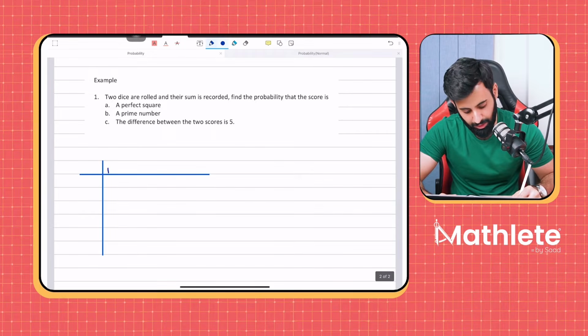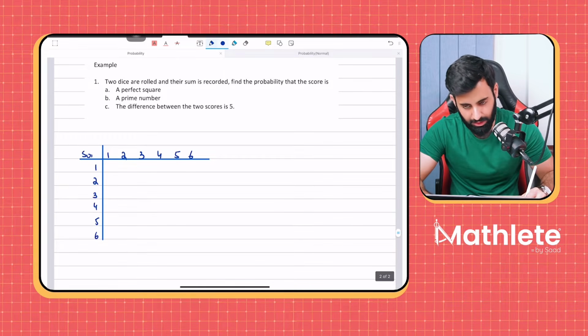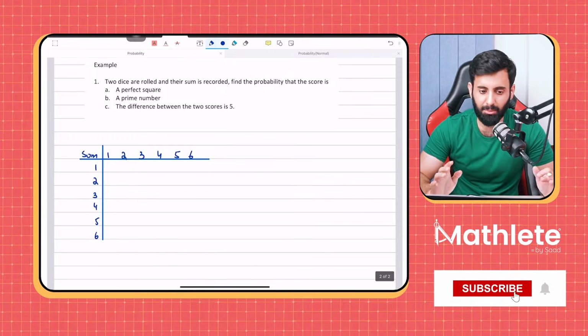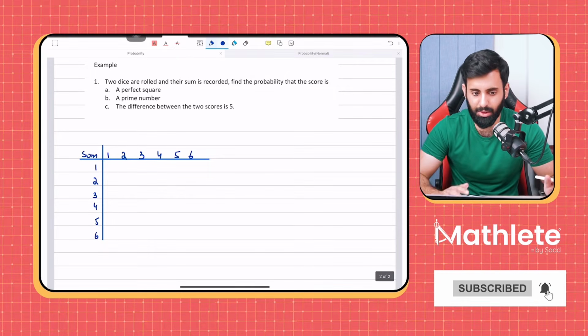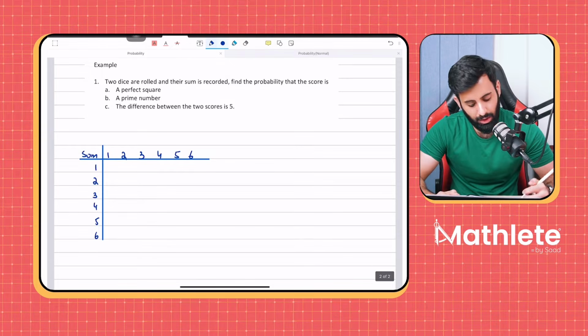So here's what I'm going to do. I'm going to write all the numbers horizontally first of, let's say, 1 die, and then I will write all the numbers vertically of the other die. And here I will just write sum. Now remember, this diagram is for you. This diagram will help you see the total number of outcomes, and it will also help you see all the different outcomes, which will then help us in solving part A, B, and C. So what are we recording?